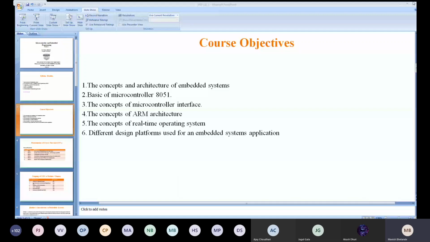And the last one is designing the platform used for an embedded system application. Meaning whatever boards we have studied, and how we are going to implement small applications using these boards. That is the sixth module, which is your introduction to embedded target boards.